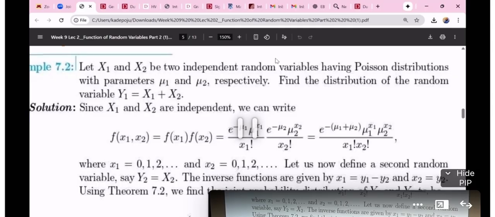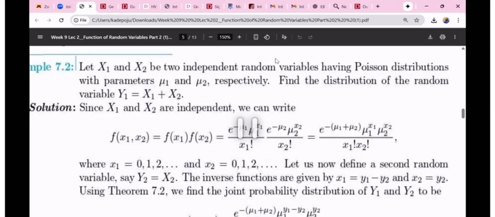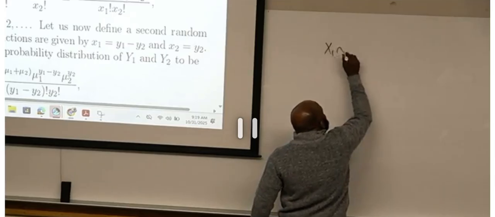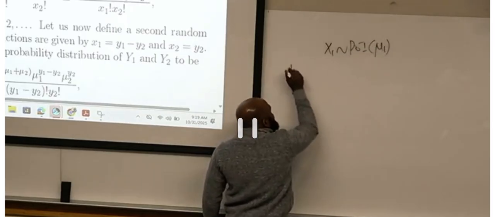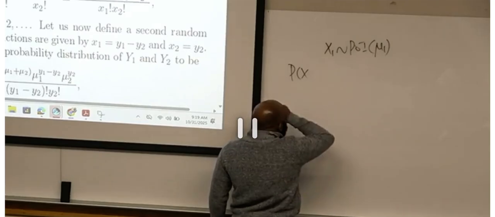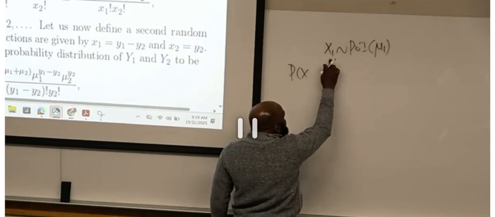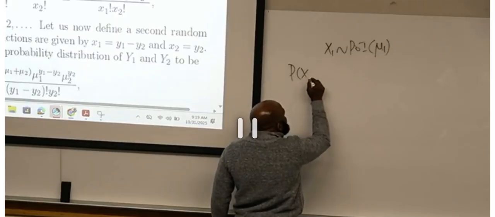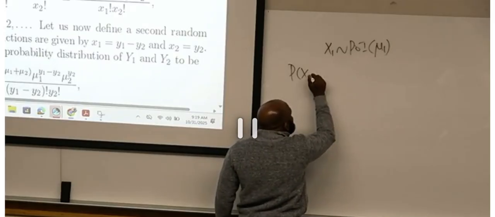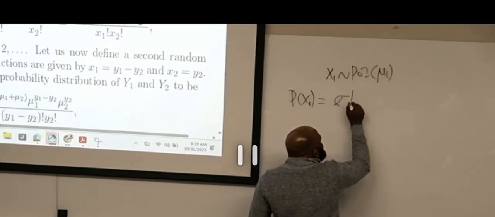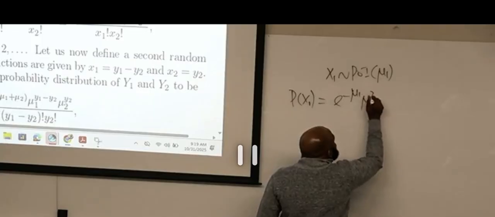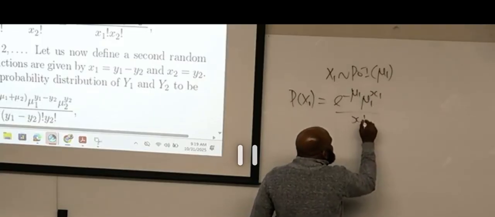Now, let us read the question. We're told here that x1 follows Poisson distribution with parameter mu1. Obviously, the probability of x1 is going to be mu1 raised to power x1 over x1 factorial.